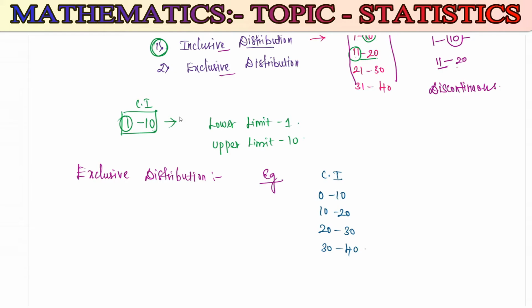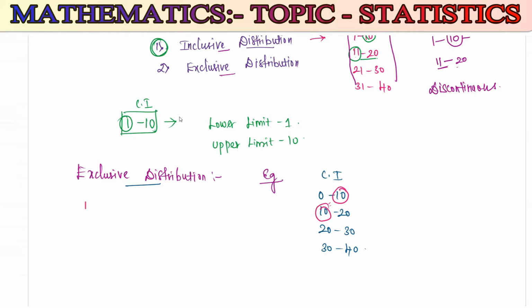We can say this is exclusive form. The upper limit of one class interval coincides with the lower limit of the next class interval. So both coincide with each other, and we call this exclusive distribution. There is a continuation between the first interval and the second interval: the upper limit of the first equals the lower limit of the second.